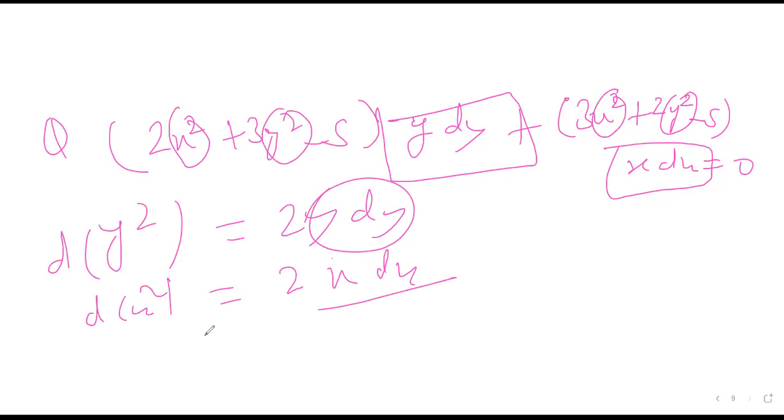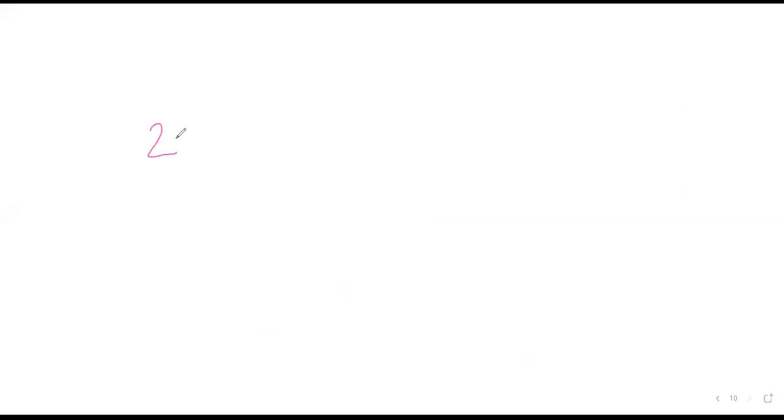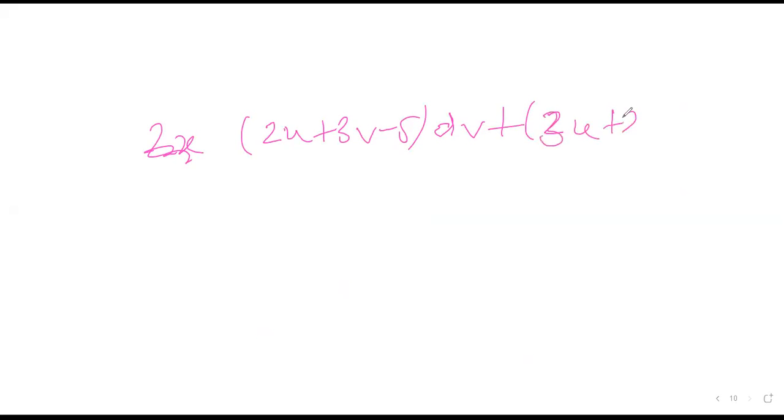So if I take v is equal to y square and u is equal to x square, then dv will be 2y dy, and du will be 2x dx. So I can write this equation as 2u plus 3v minus 5 dv plus 3u plus 2v minus 5 du is equal to 0.